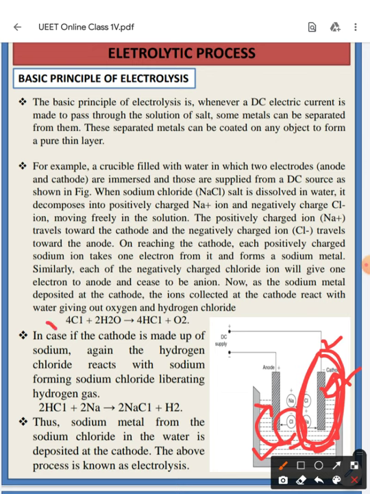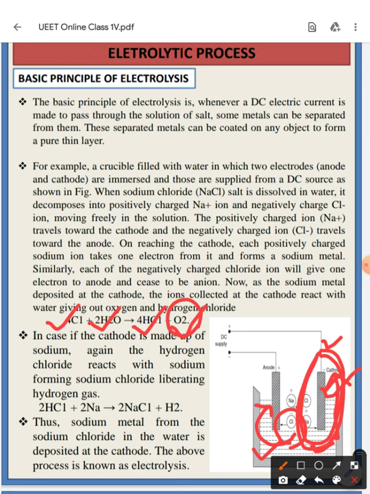So 4Cl plus 2H2O, right, will produce 4HCl plus oxygen. So now oxygen will be generated.